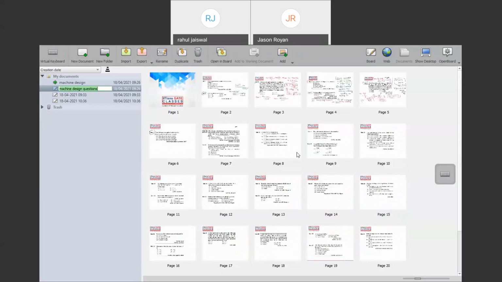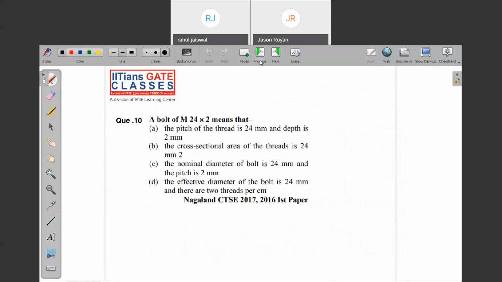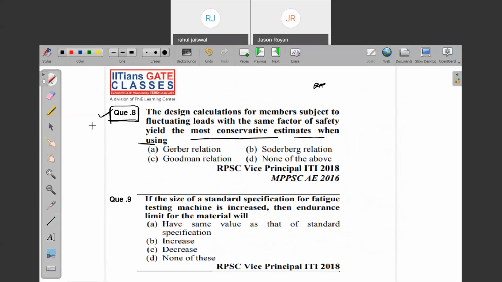Okay. Now, moving on to the next segment. So for question number 8, what is the answer? Soderberg. Question number 9.